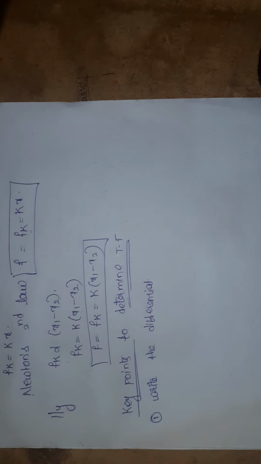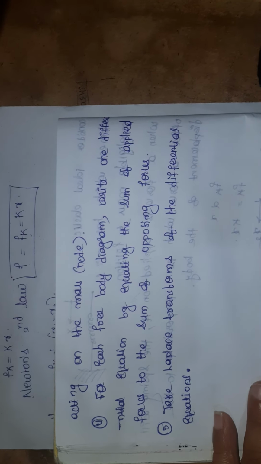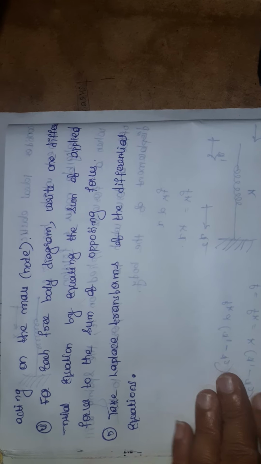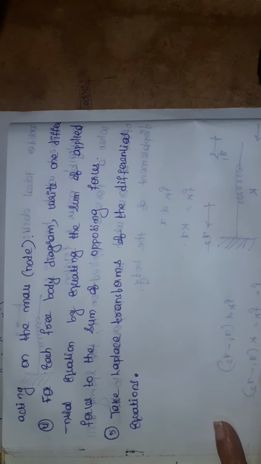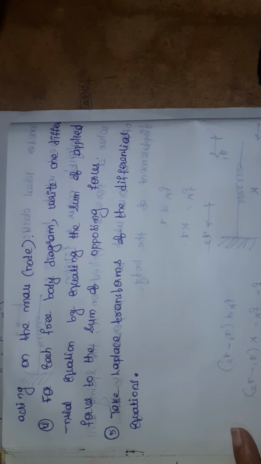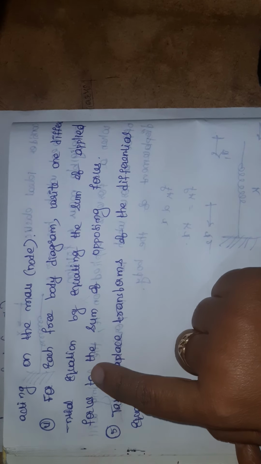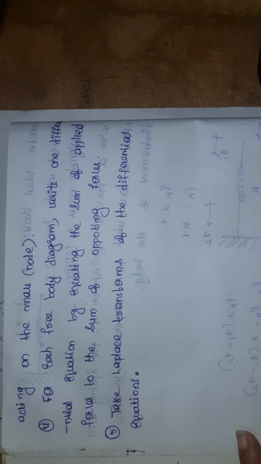All the forces means the applied forces and opposing forces acting on a system or on a node. The fourth point is, for each free body diagram, write one differential equation by equating the sum of applied forces to the sum of opposing forces. It means we have to apply Newton's second law.